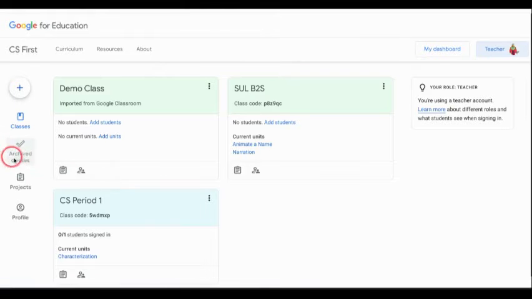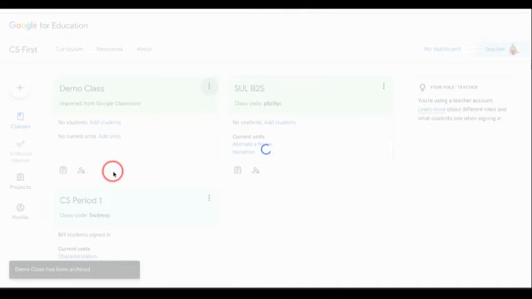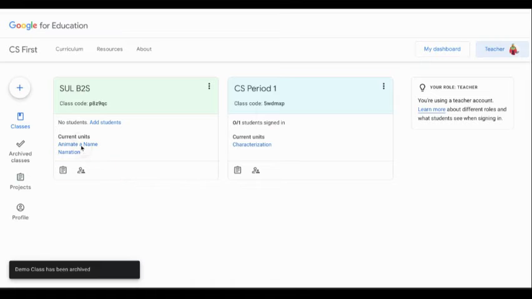And you can see that my archived class section is now grayed out. I'm going to take this demo class that I just imported from Google Classroom, and you can see that it says it right here. And I'm going to archive this class. So now I have two classes in my dashboard.